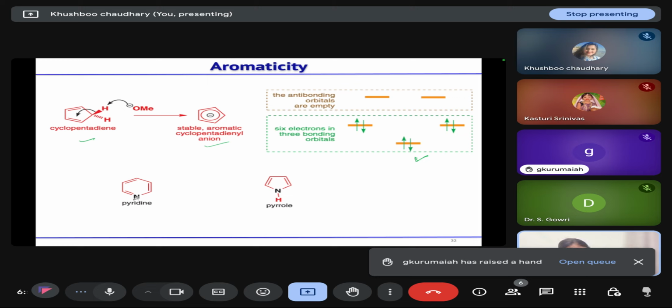Similarly, some heteroatomic rings, or cyclic rings that contain a heteroatom, are also aromatic. For example, pyrrole or pyridine, where you have a planar, conjugated, monocyclic system with 6 pi electrons. Now, in the case of pyridine, the nitrogen lone pair does not participate in conjugation, so it can act as a base. But in the case of pyrrole, the nitrogen lone pair participates in conjugation, making it aromatic. So that's why the nitrogen in pyrrole is less basic. Clear?